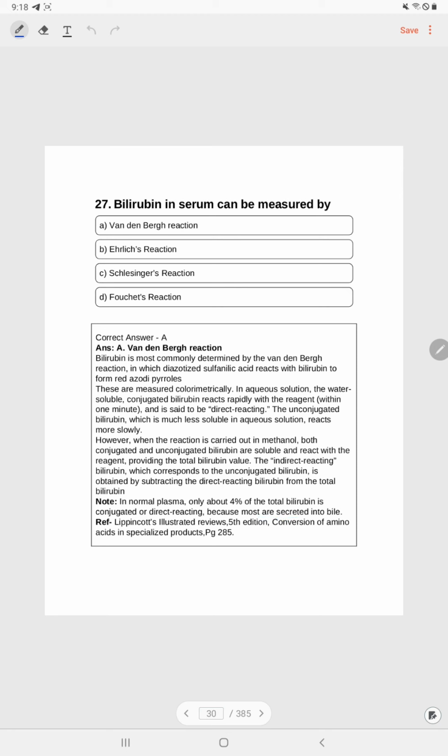Conjugated, direct, unconjugated, and indirect. Most confusing topic. Students must clear their confusion regarding these four conditions.